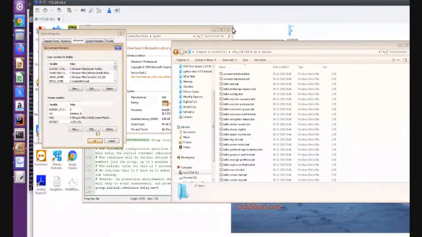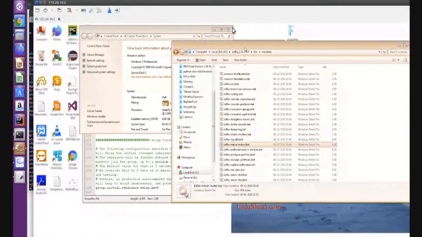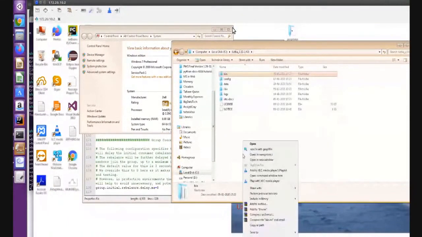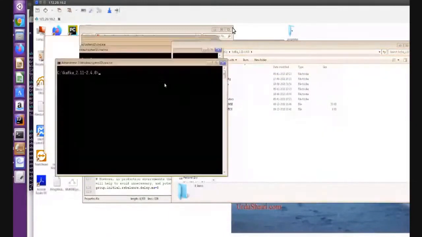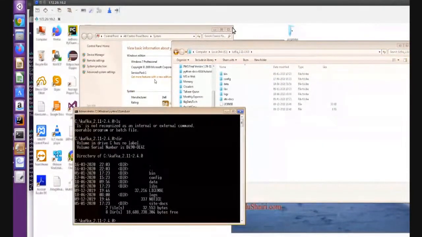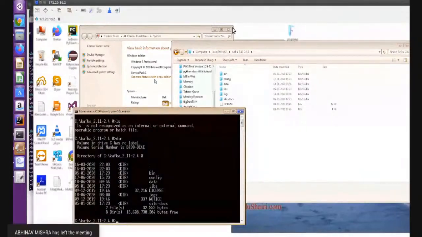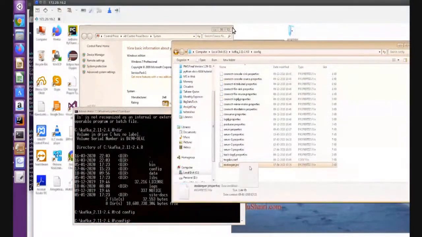Once the path is done, go to the terminal. The same thing you have to do: start Zookeeper. So do some configuration for Zookeeper. Go to the config folder with cd. From here, better open the Zookeeper properties file.